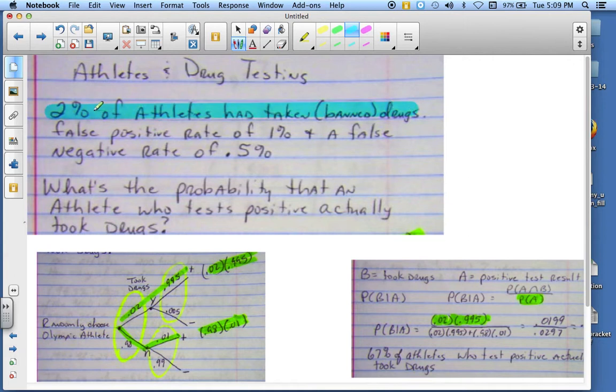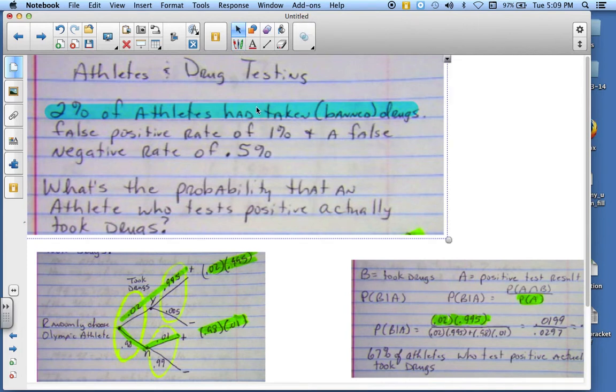So we're going to use this information here in order to fill out the chart down here. A false positive is a rate of 1%, and a false negative is a rate of 0.5%. What's the probability that an athlete who tested positive actually took drugs? So that's what we are commissioned to find out.